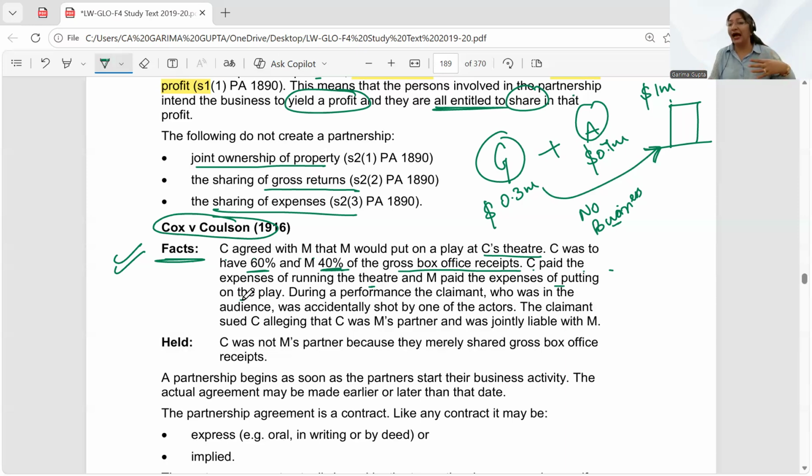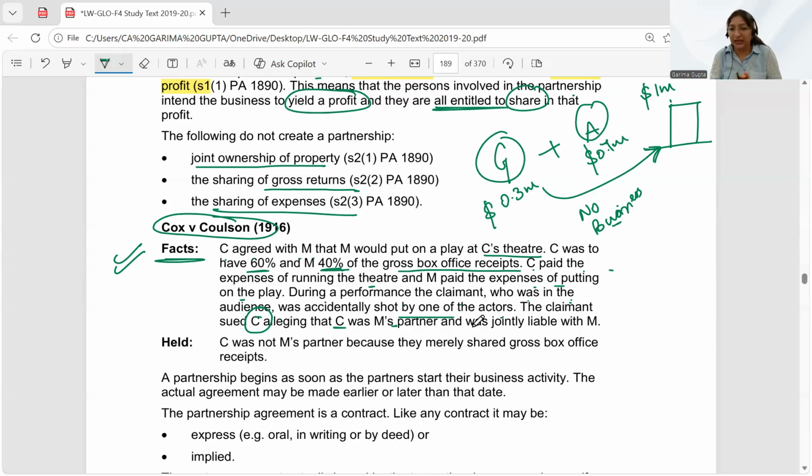C decided that he will make sure to meet all the running expenses of the theater, and M will make sure that he will meet all the expenses for putting up the play. During the performance, the claimant who was in the audience was accidentally shot by one of the actors. The claimant sued C, claiming that C and M were in a partnership. Now, how can I say that they have a partnership?